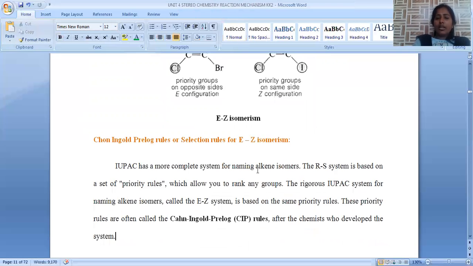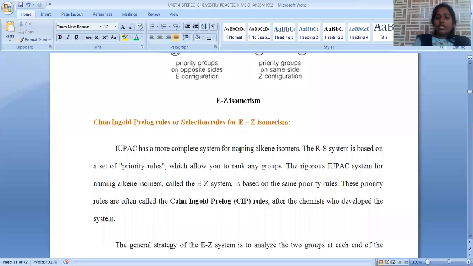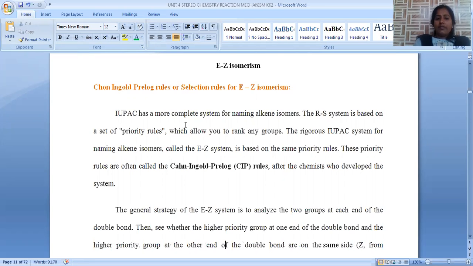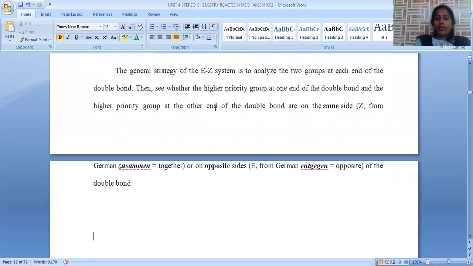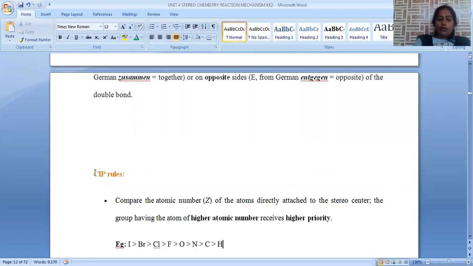According to IUPAC nomenclature, this system of naming is provided for all alkenes, and these Cahn-Ingold-Prelog rules are even applicable to RS notation, that is, when we are taking a chiral center, around which we have four functional groups that are different in nature. So in order to give the numbering in that system also, we have to follow these Cahn-Ingold-Prelog rules, which are simply abbreviated as CIP rules. Let us go through the Cahn-Ingold-Prelog rules one by one.